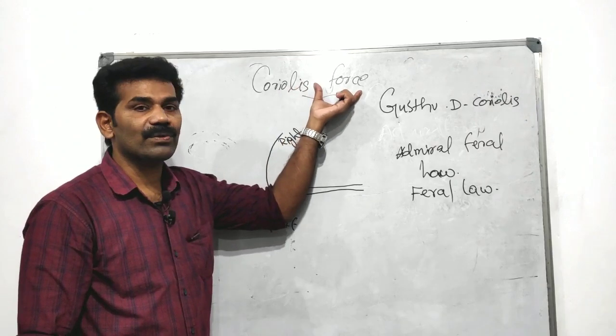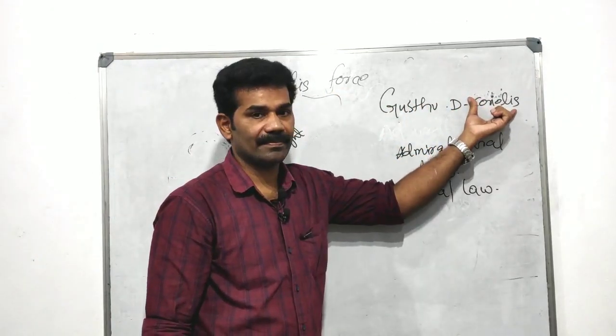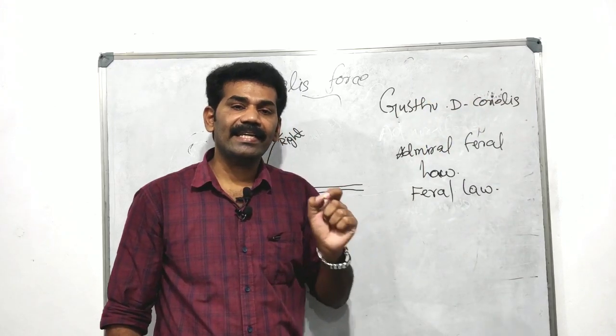It is known as the Coriolis force. It was introduced by Gustav D. Coriolis.